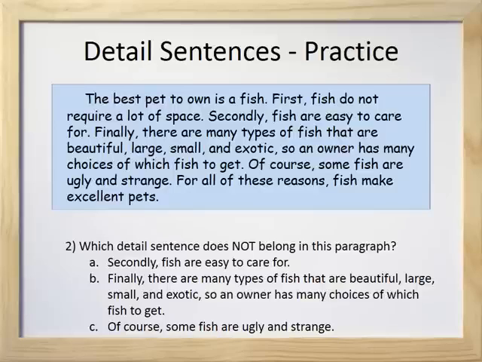Question 2. Which detail sentence does not belong in this paragraph? A. Secondly, fish are easy to care for. B. Finally, there are many types of fish that are beautiful, large, small, and exotic, so an owner has many choices of which fish to get. Or C. Of course, some fish are ugly and strange. Pause the video while you work.